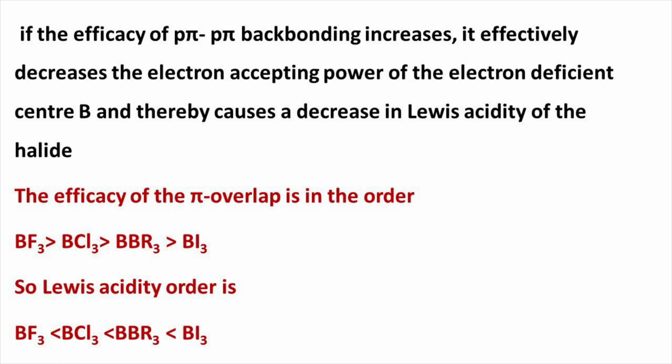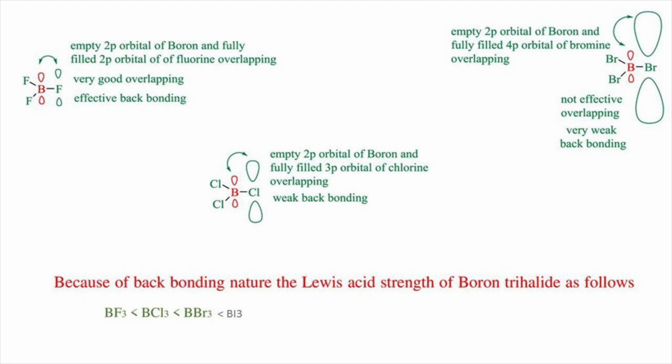If the efficacy of p-pi back bonding increases, it effectively decreases the electron accepting power of the electron deficient center, the boron atom, and thereby causes a decrease in Lewis acidity of the halide. The most effective p-pi back bonding occurs in BF3 because the pi overlap is between the vacant 2p orbital of boron atom and a filled 2p orbital of fluorine atom, which have similar size and energies. The efficacy of the pi overlap is less in BCl3, still less in BBr3 and the least in BI3.